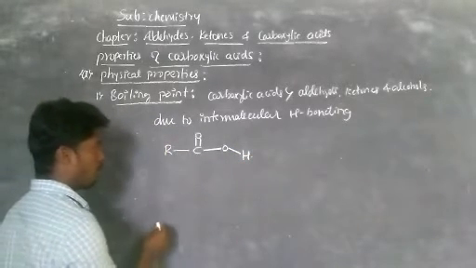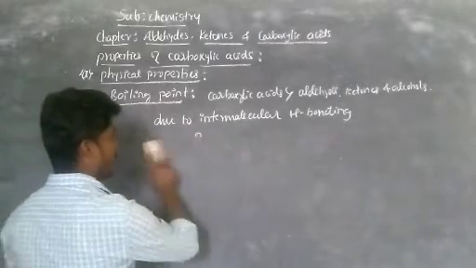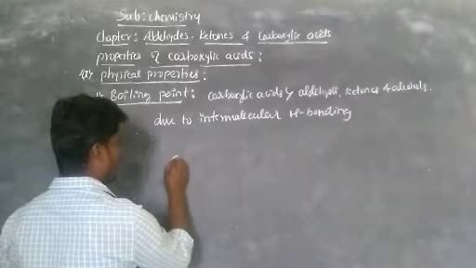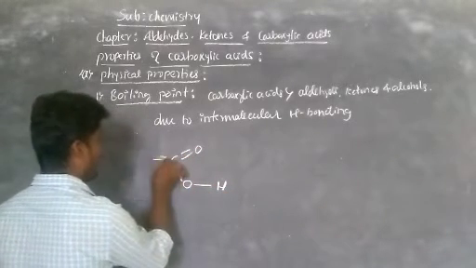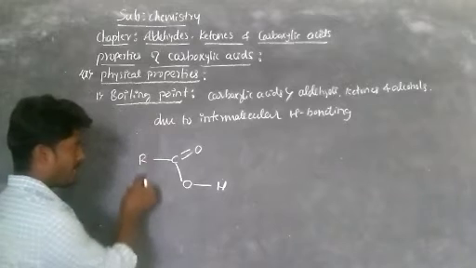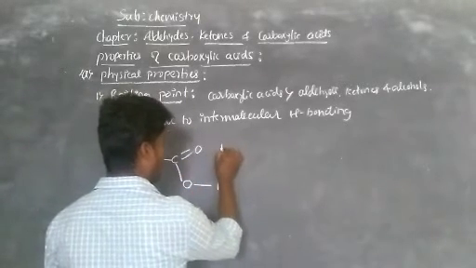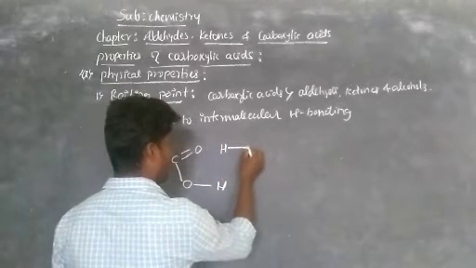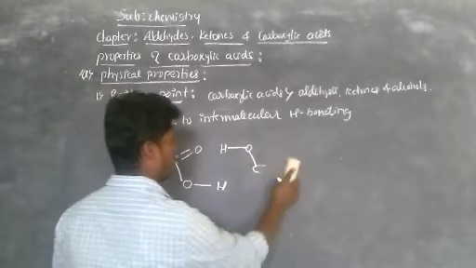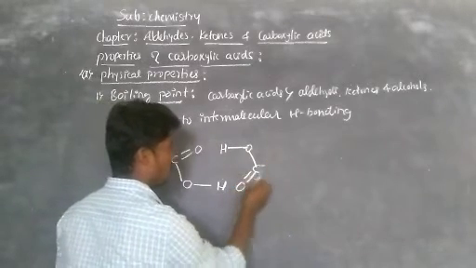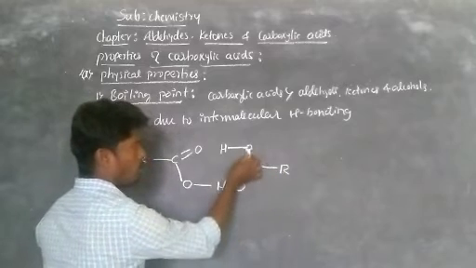Similarly, now observe the second carboxylic acid, written like this: C double bond O, O, H, and here R. One carboxylic acid is R, C double bond O, O, H. Similarly, the second carboxylic acid is R, C double bond O, O, H.